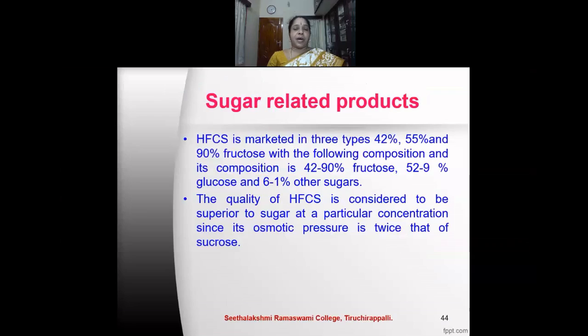High fructose corn syrup is marketed in three types as 42%, 55%, and 90% fructose, with 42 to 90% fructose, 52 to 90% glucose, 52 to 9% glucose, and 6 to 1% other sugars. The quality of high fructose corn syrup is considered to be superior to sugar at a particular concentration since its osmotic pressure is twice that of sucrose.